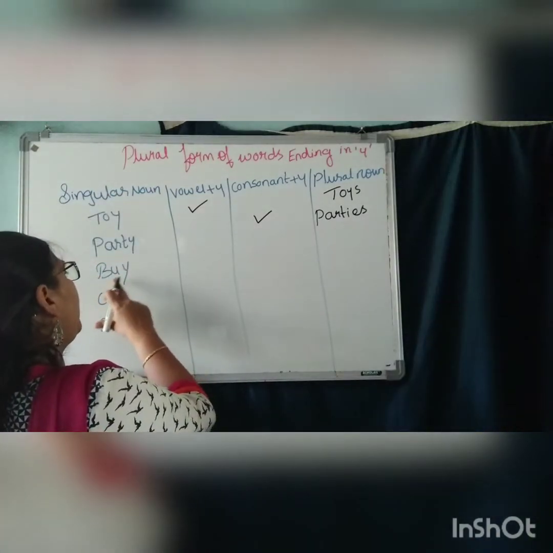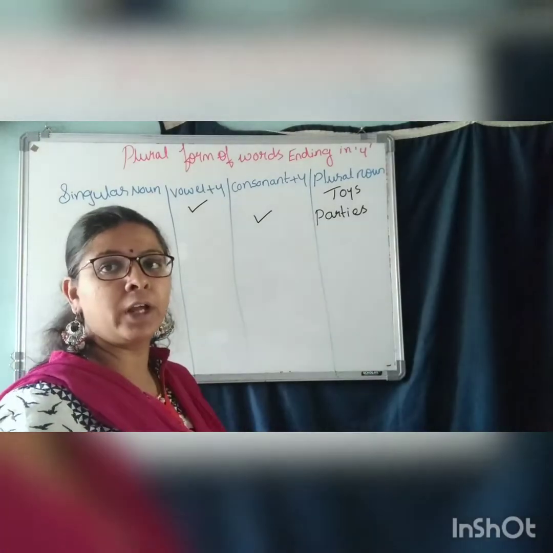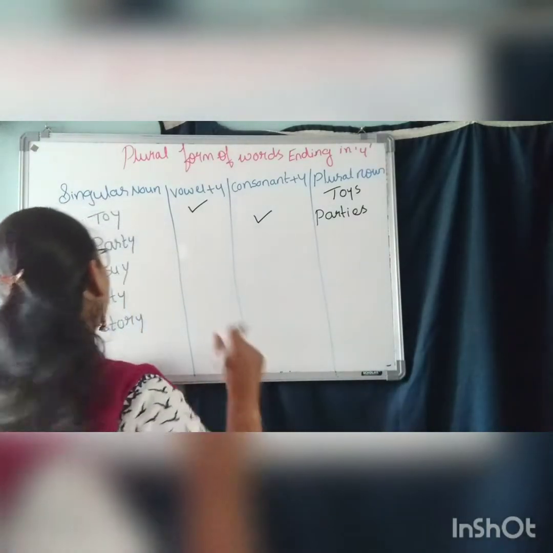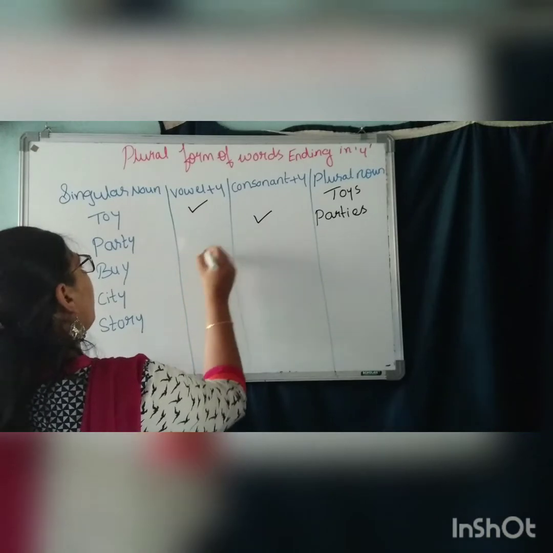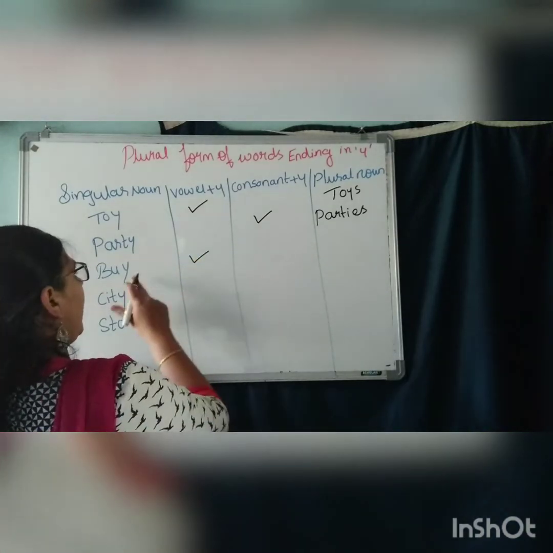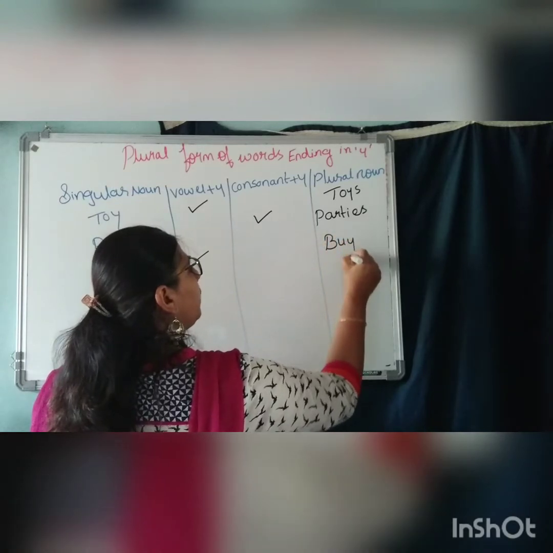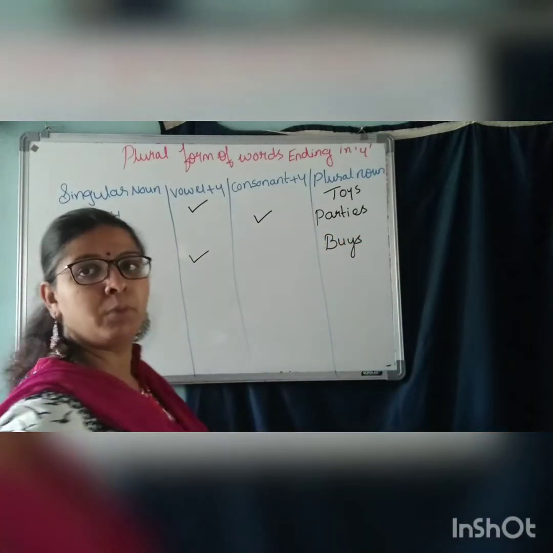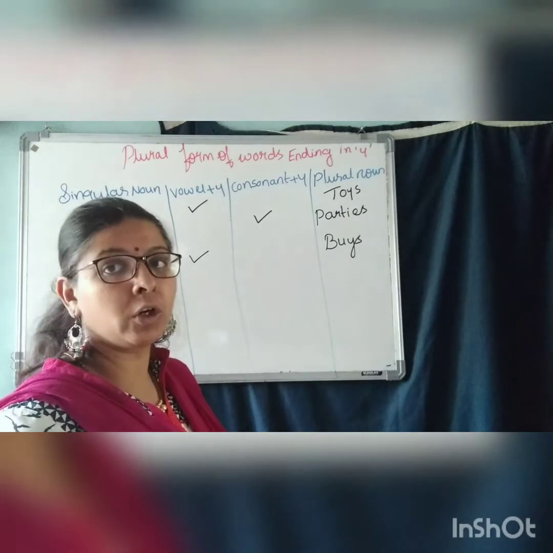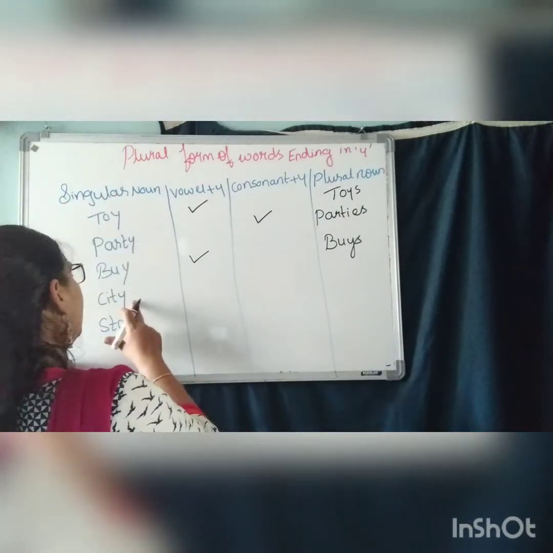Buy, B-U-Y. Again before Y we have a vowel. U is a vowel there. So it is vowel plus Y. When we have a vowel, we add S, buys. B-U-Y-S, buys. He buys many books, we say. He buys many chocolates. Next one, city.